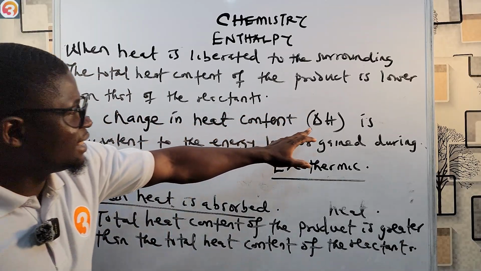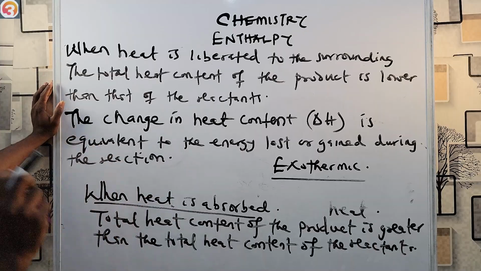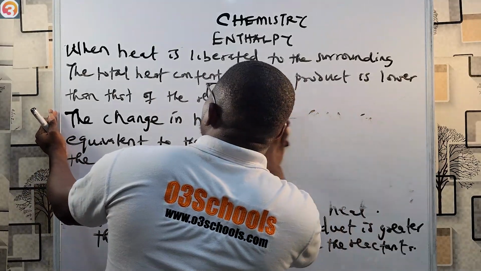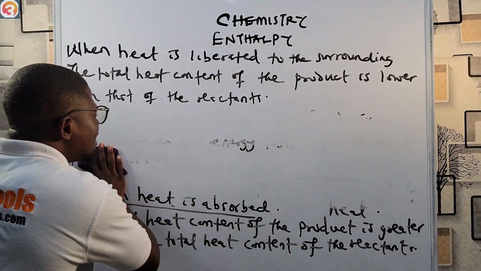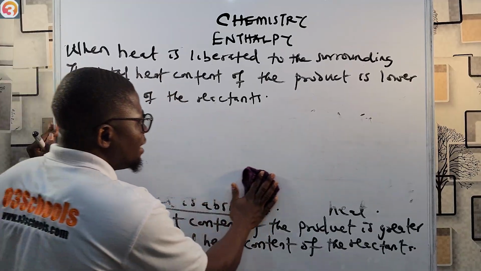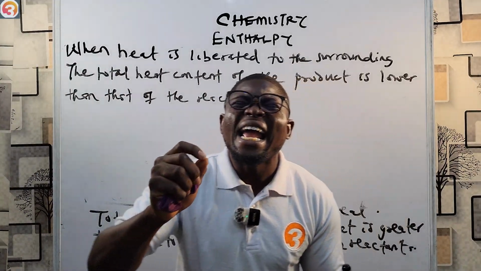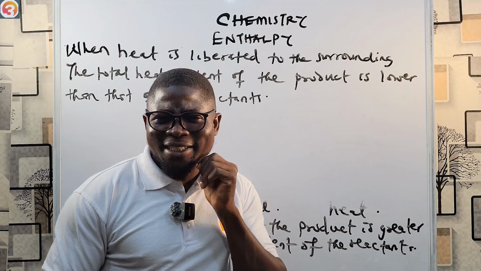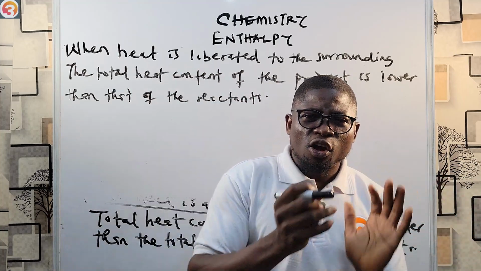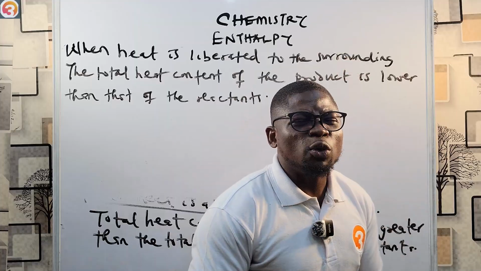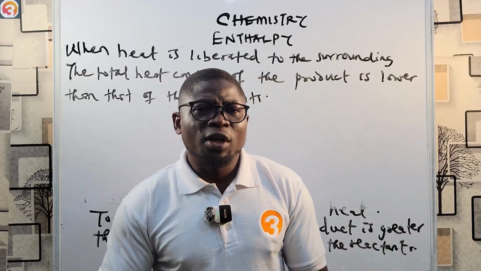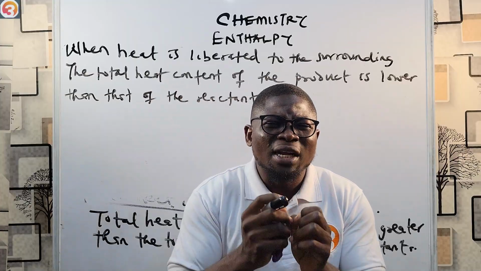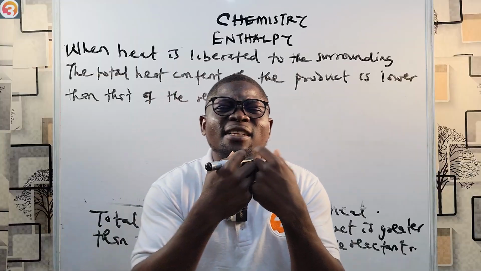And then we say the change in heat content, as you can see, delta H here, is equivalent to the energy lost or gained during the reaction. Now it is also very important to know that whether a reaction is endothermic or exothermic, all reactions require a little energy input for the reaction to begin. After that little energy input has been gotten, the reaction can now proceed, and there can now be net flow or gain of energy.